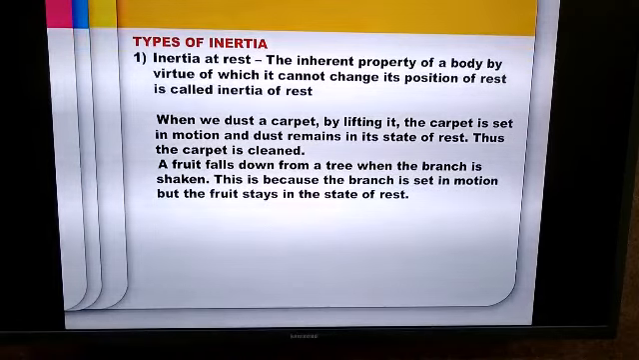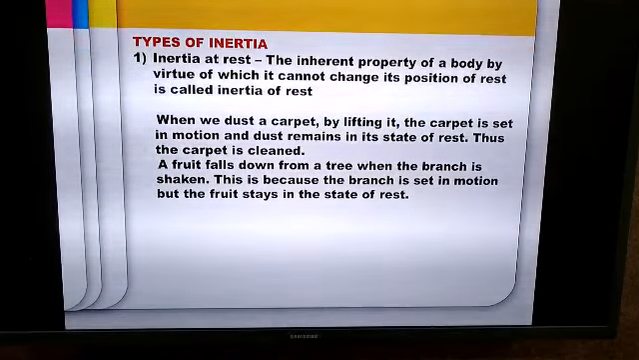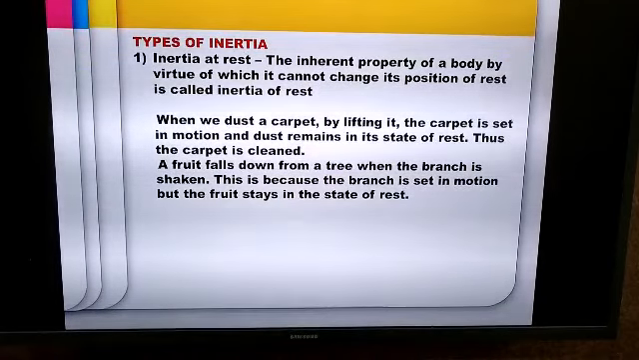So we can define inertia at rest as the inherent property of a body by virtue of which it cannot change its position of rest.